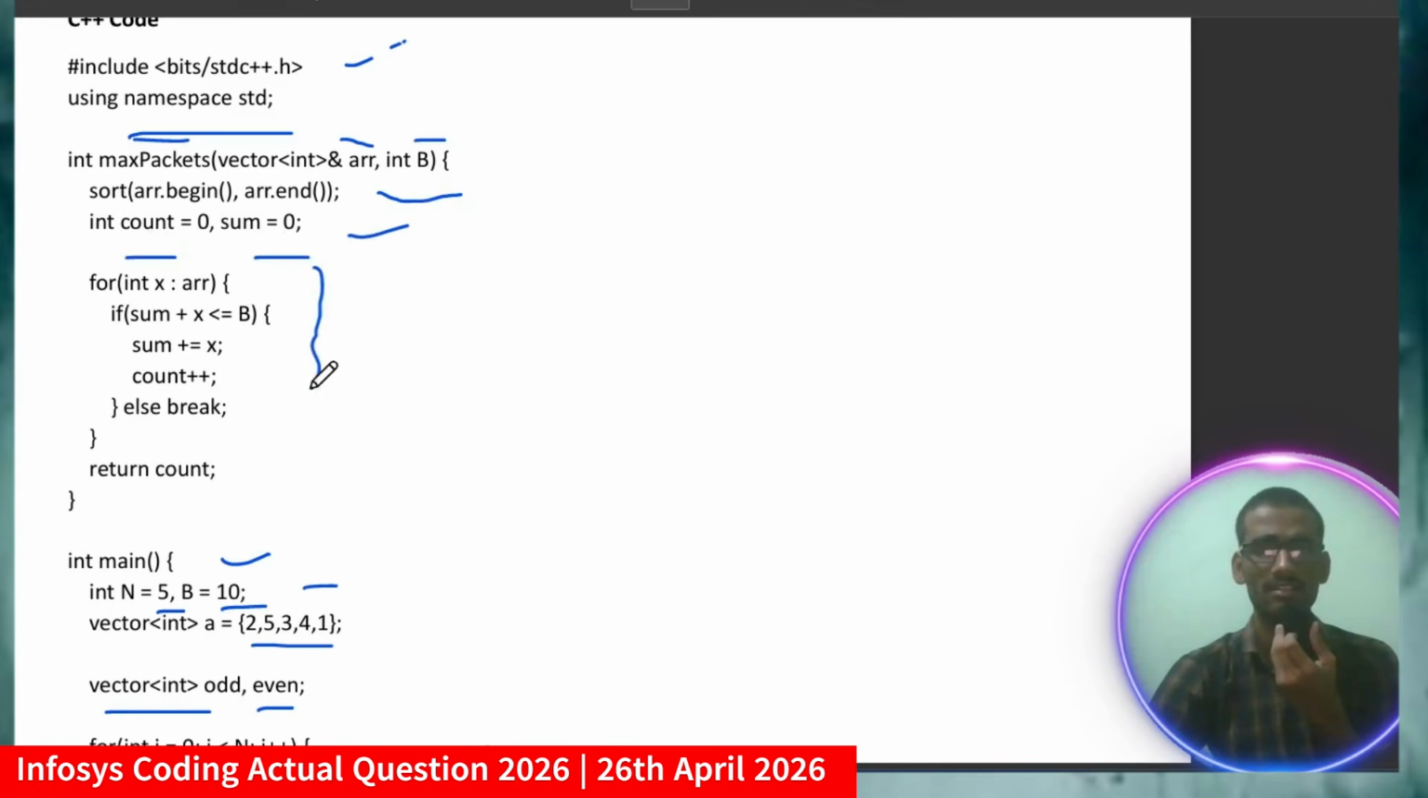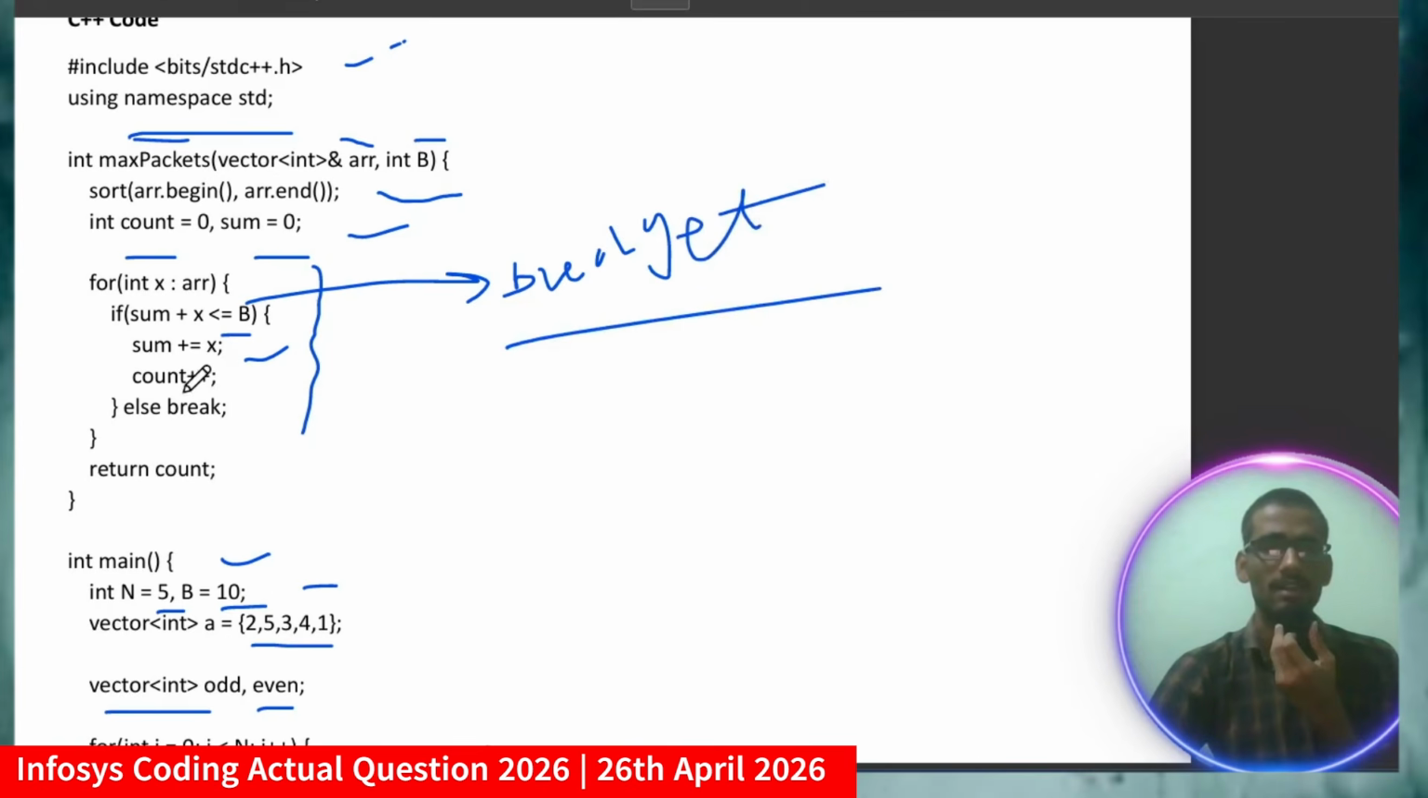Now I will just traverse the array. If sum plus x is less than or equal to b, I will add it up, because we have to consider the budget. Here b represents the budget. I am repeating it, this represents the budget. Now if sum plus x is less than or equal to budget, then sum plus x and count plus plus, because you have to track the count. Else break, otherwise return the count.